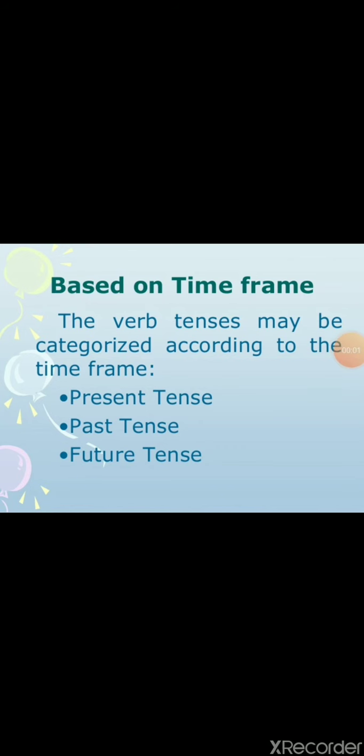Based on the time frame, the verb tenses may be categorized according to the time frame. Universally we describe time in three zones: present tense, past tense, future tense, meaning past, present, future. Today, tomorrow, and yesterday. Is there any other category in which you can divide the time zone? Not at all. So universally we can classify our time zone in three sections, that is past, present, and future, and our time frame divides our tenses in the same way. Let us talk about present tense, past tense, future tense from the beginning.